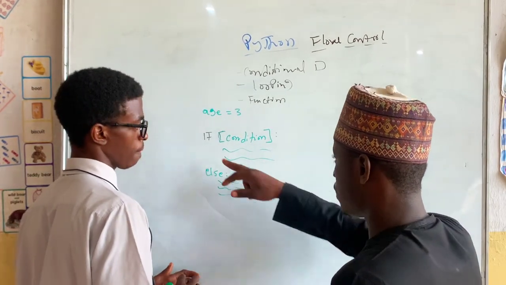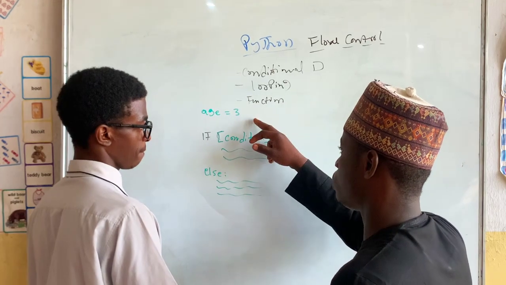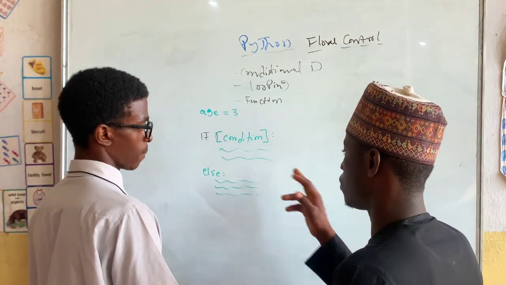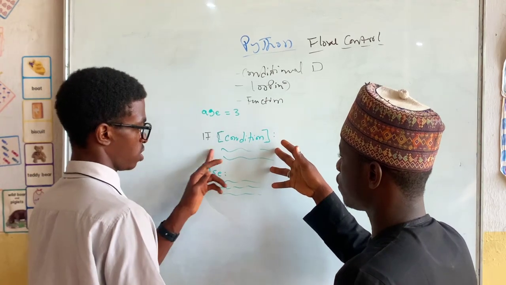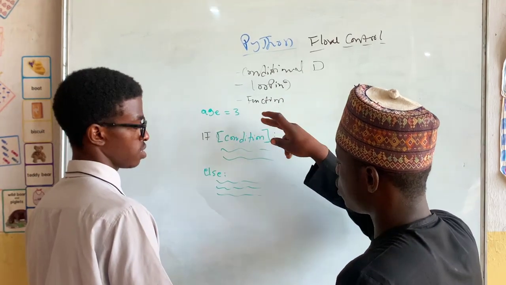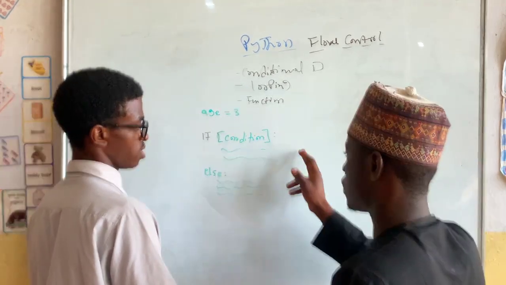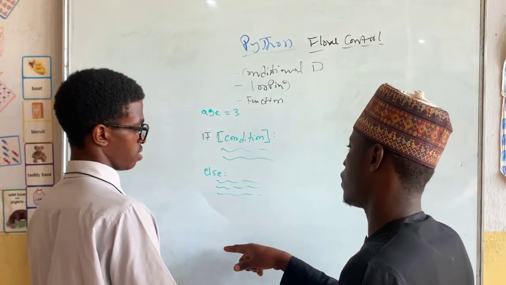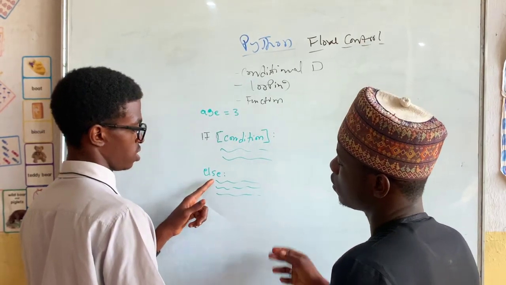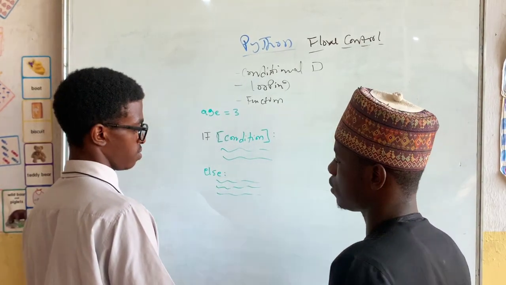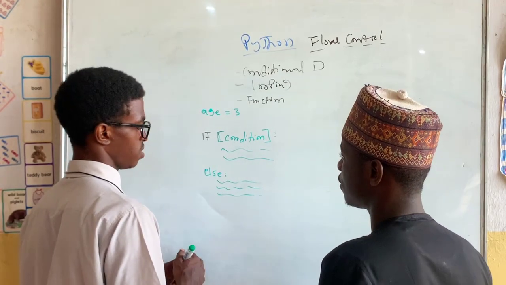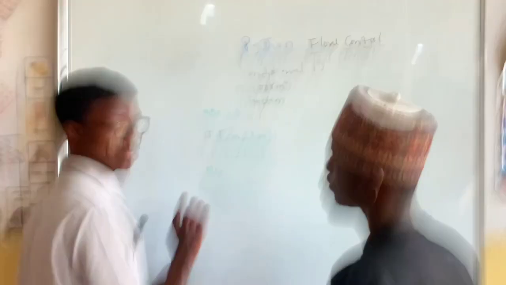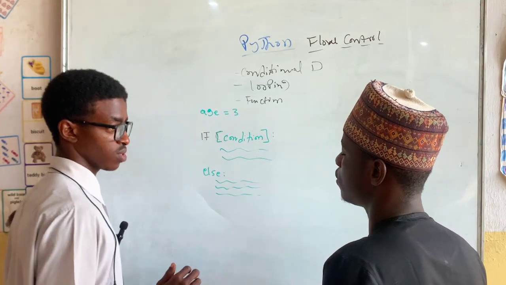If the condition is true, then it will run the code under the conditional if statement. If it is not true, then it will skip it. Then it will go to another if, or it's going to the else. Is it going to the else? Yes. I think it will skip the else. No, it's not going to skip. The else only runs when the condition is false.